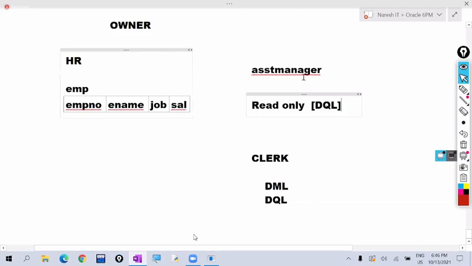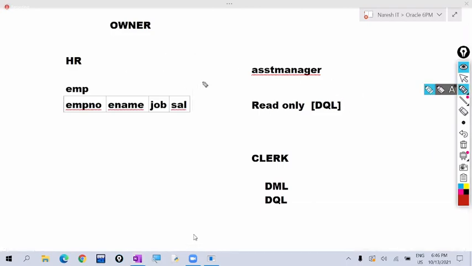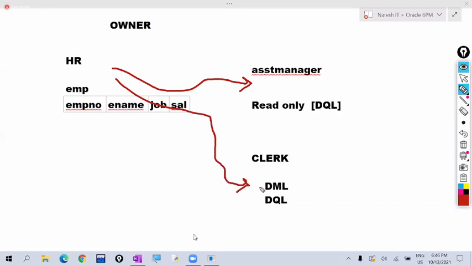So like that, this HR user wants to give read-only permission to the assistant manager, and for read and write operations, to perform DML operations, he wants to give permission to the clerk. So to give the permission, HR is the owner. He uses one command here. Which command? Grant command. Using the grant command, HR gives permission to the assistant manager as well as the clerk.